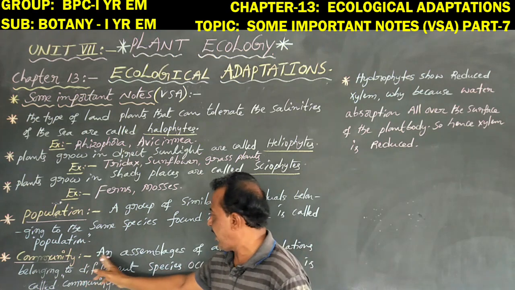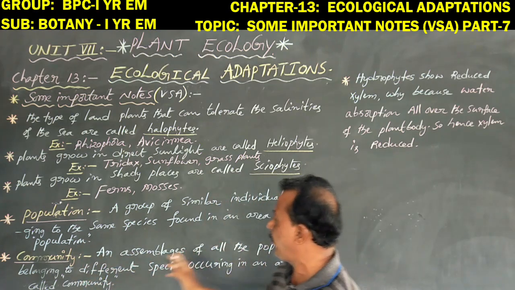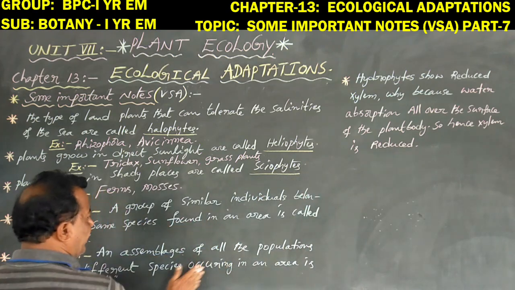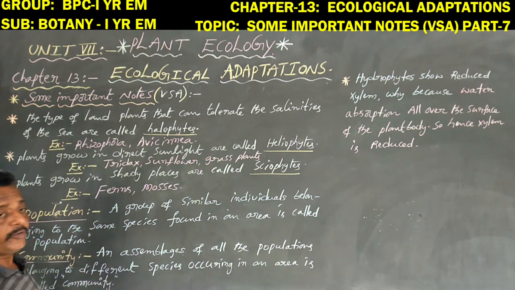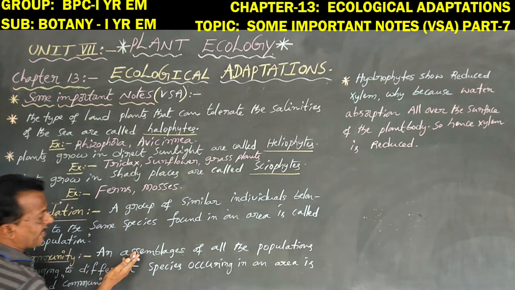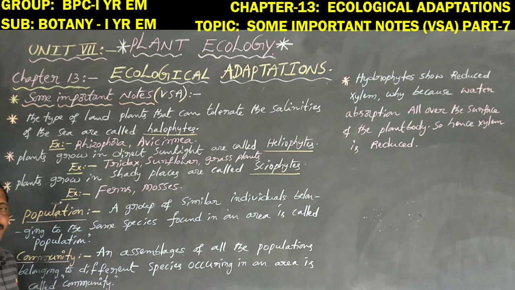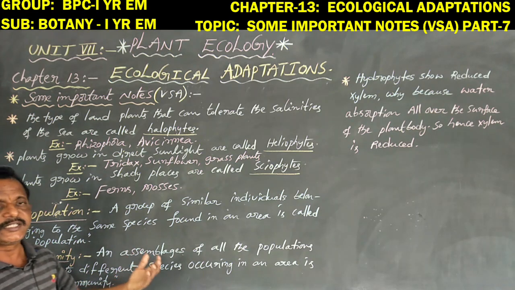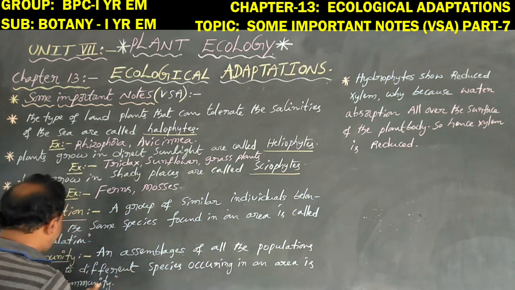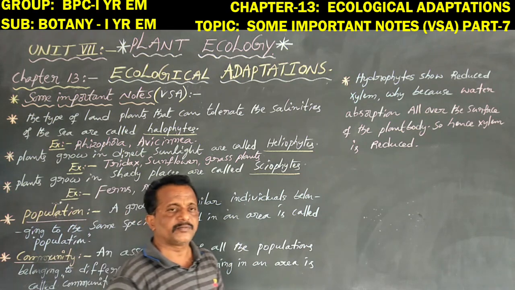And a community is an assemblage of all the populations belonging to different species occurring in an area. An assemblage of all the populations, plant population, animal population and human being population, belonging to different species occurring in an area is called a community.